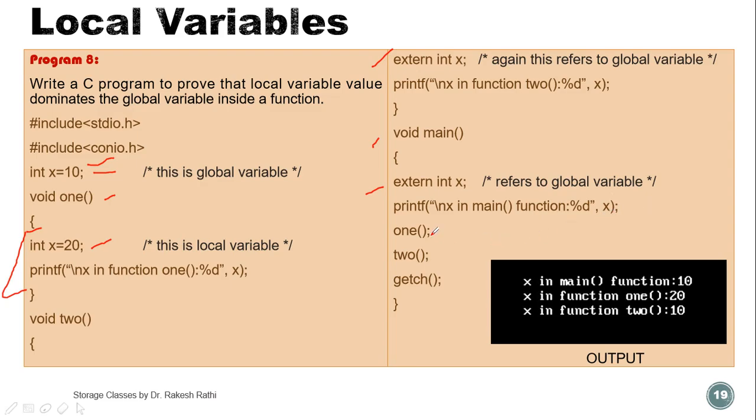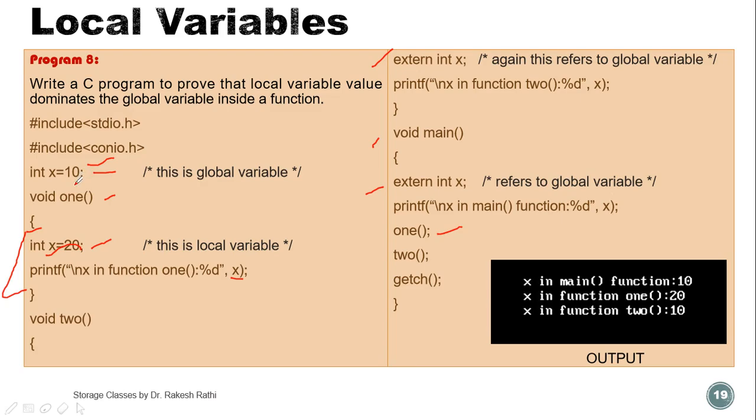Now this is the calling of user defined function 1. So control will go to it: integer x equal to 20, printf in function 1 x. Here we have initialized 20, so it will print 20, not 10, because the value of this variable x is 20, not 10.